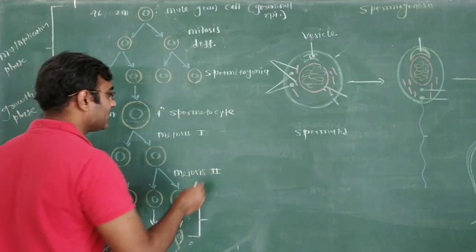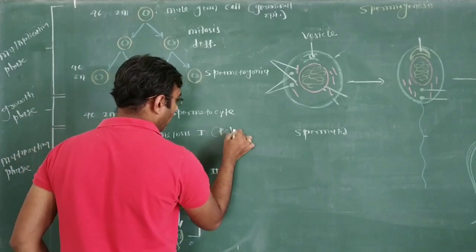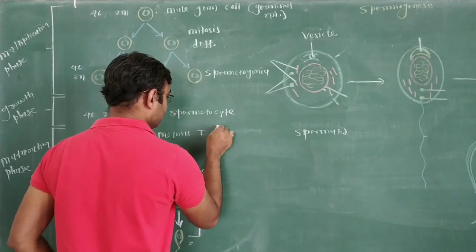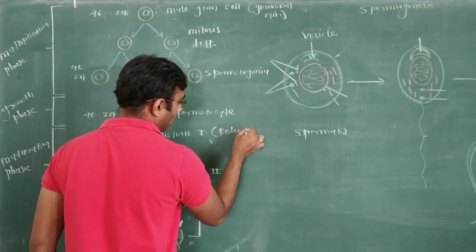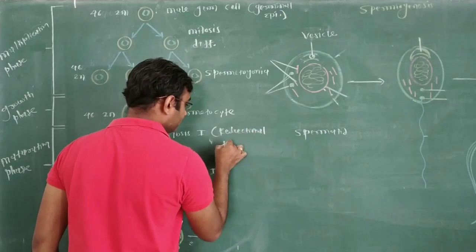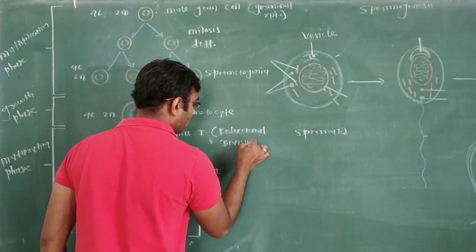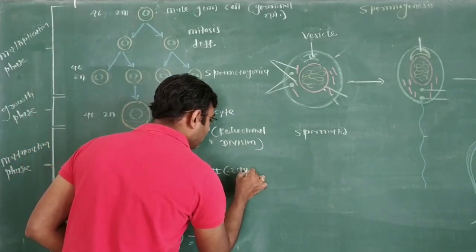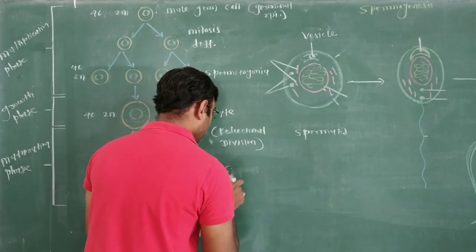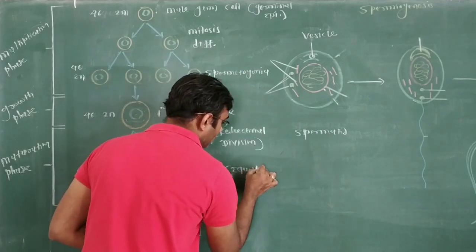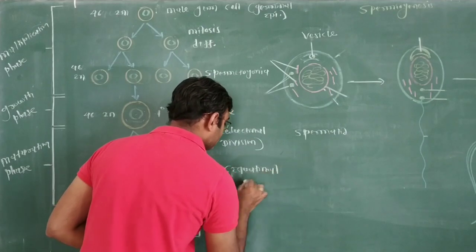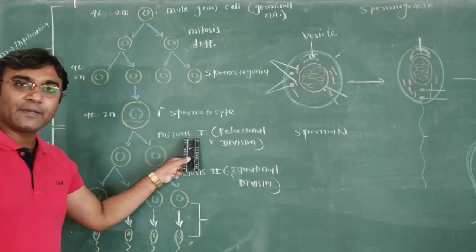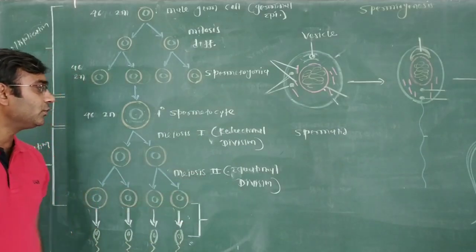Meiosis 1 is a reductional division, and meiosis 2 is an equational division. They are also called maturation division 1 and maturation division 2.